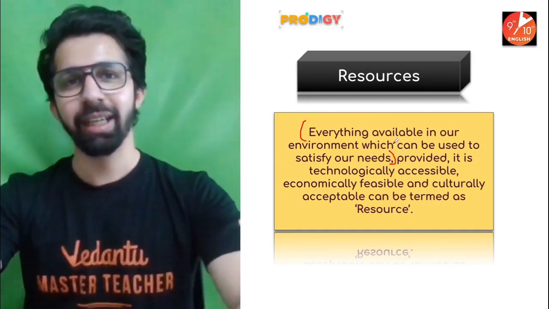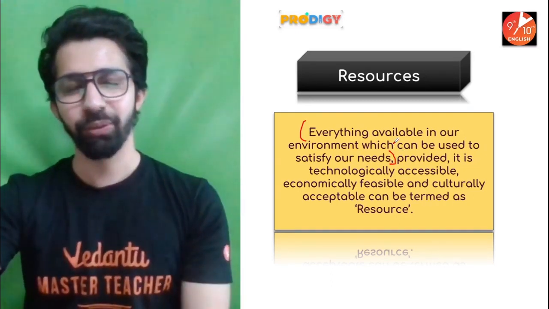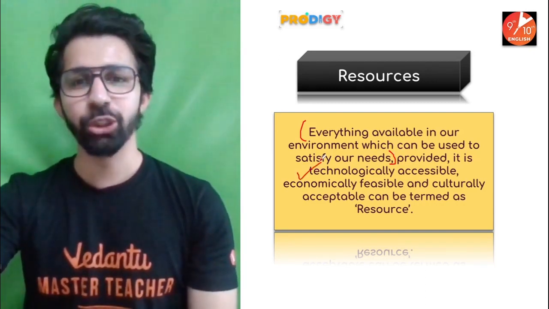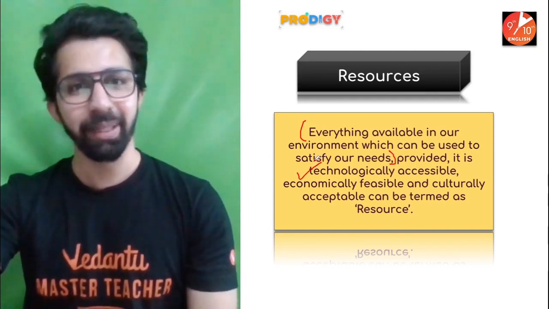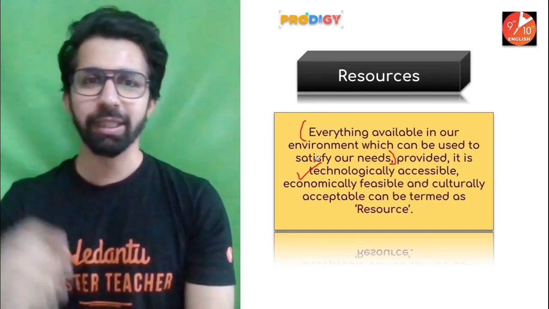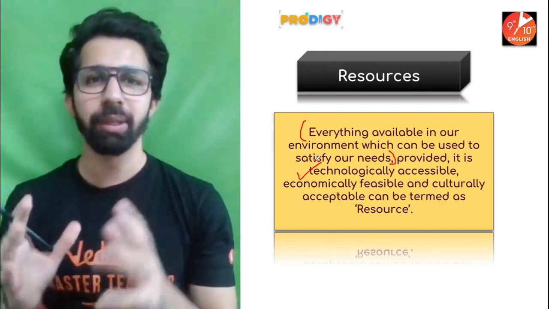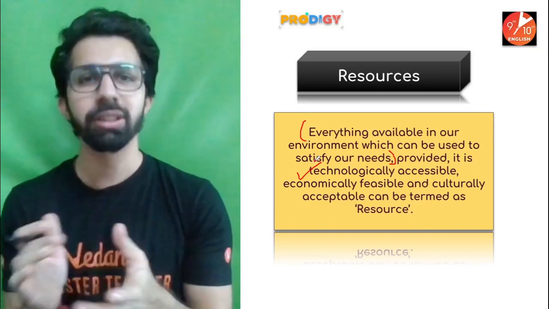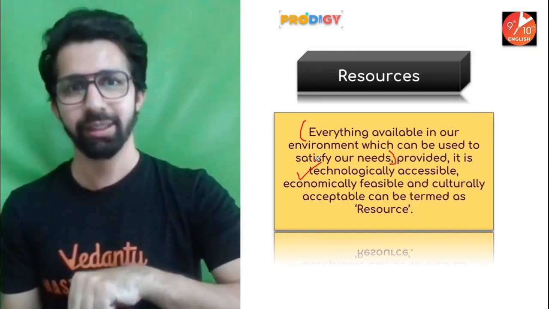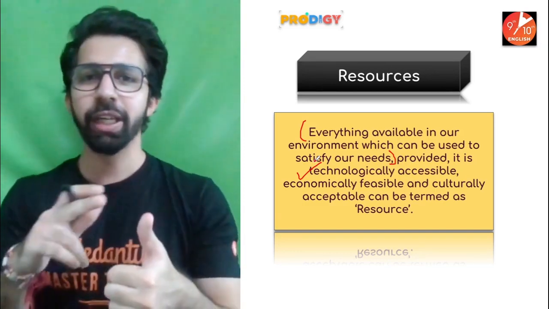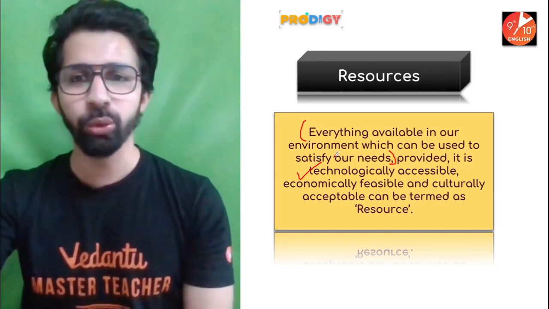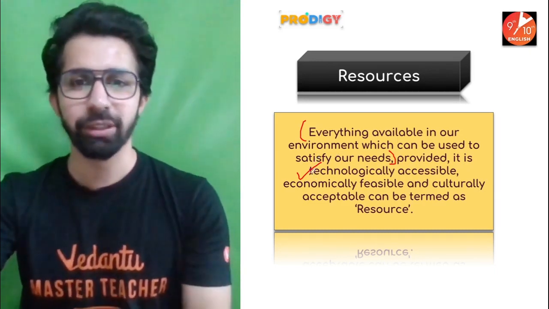But before we declare any substance a resource, we need to keep three things in mind. The very first thing, that resource should be technologically accessible, meaning we should have the technology to use that resource. For example, if there is coal available in Jharkhand or in Madhya Pradesh or in Chhattisgarh, we should have the technology to extract it. If we do not have the technology, we cannot consider that a resource. Clear? So we should have the technology to access the resources.